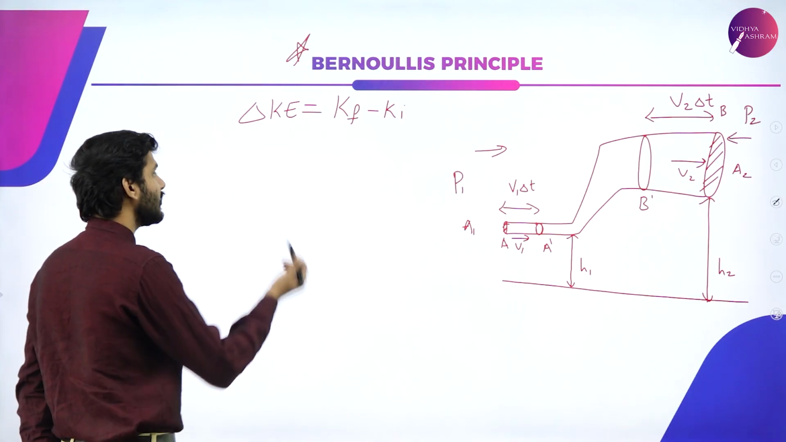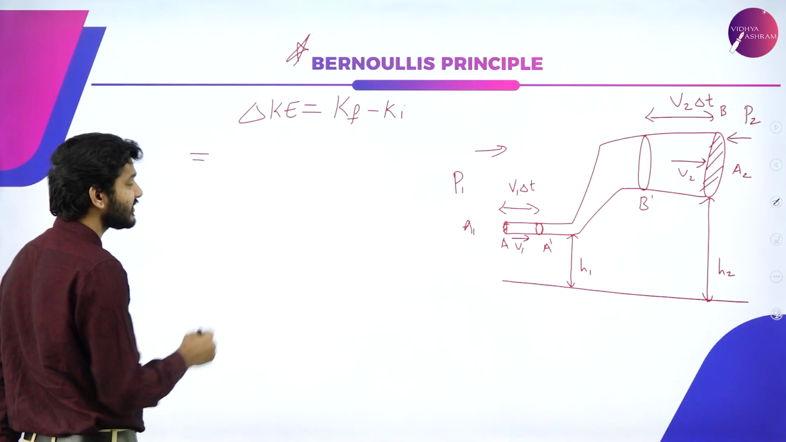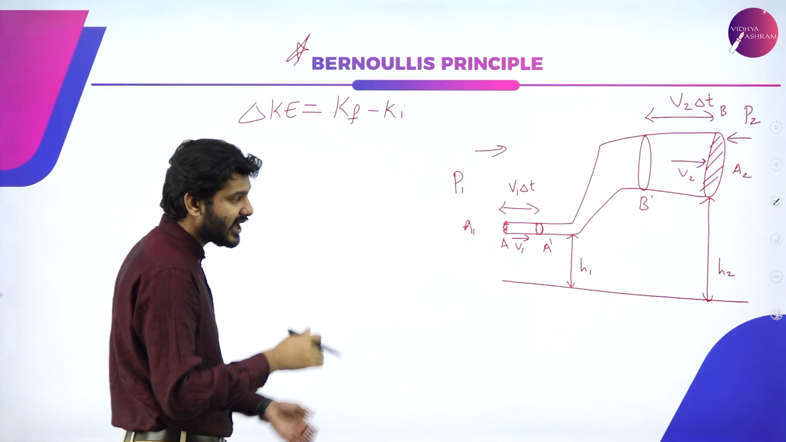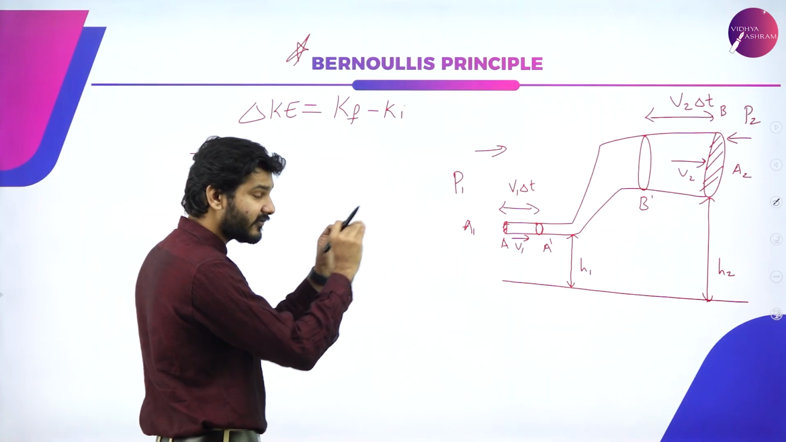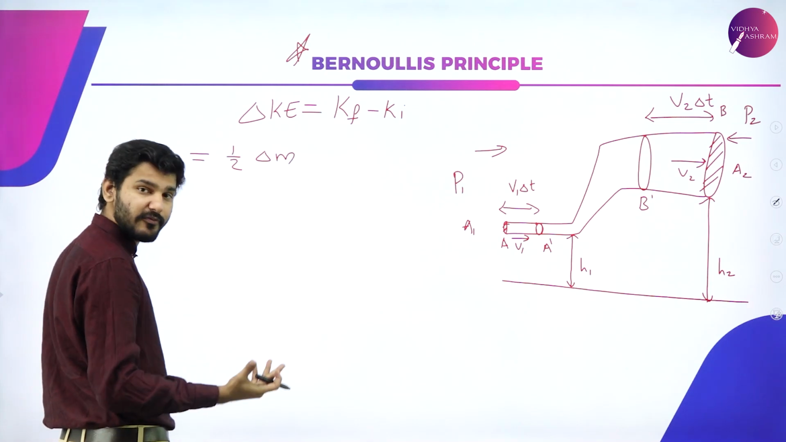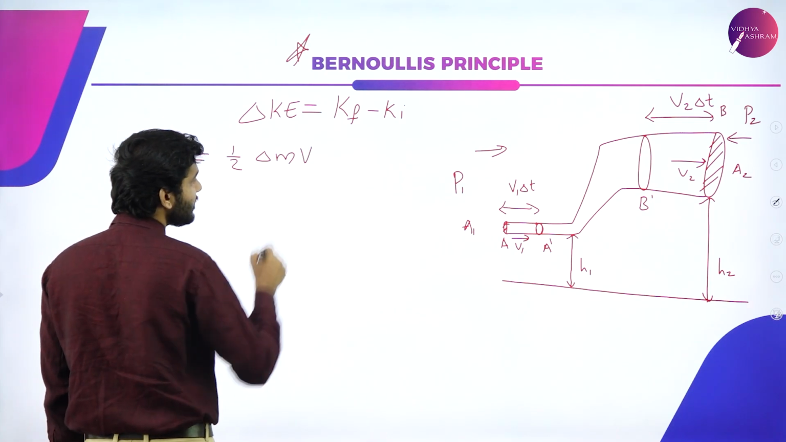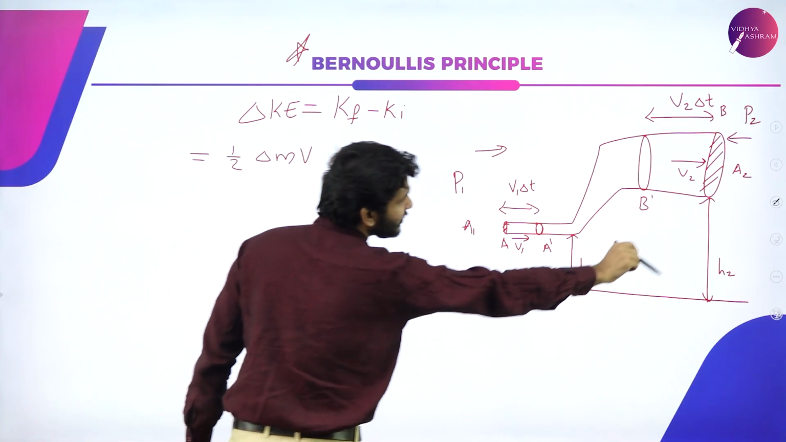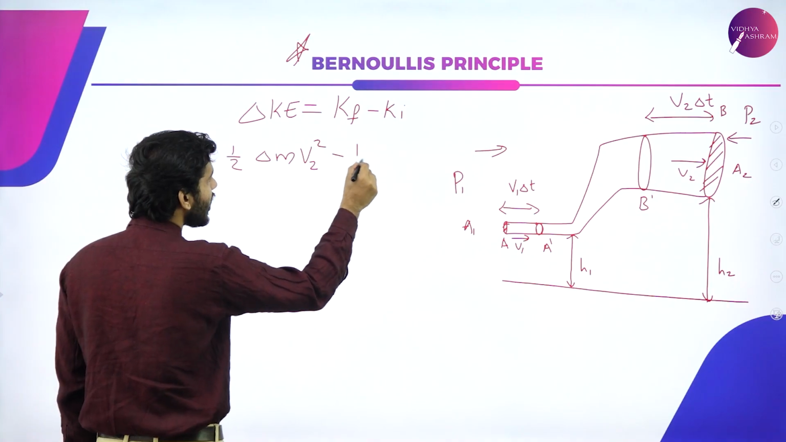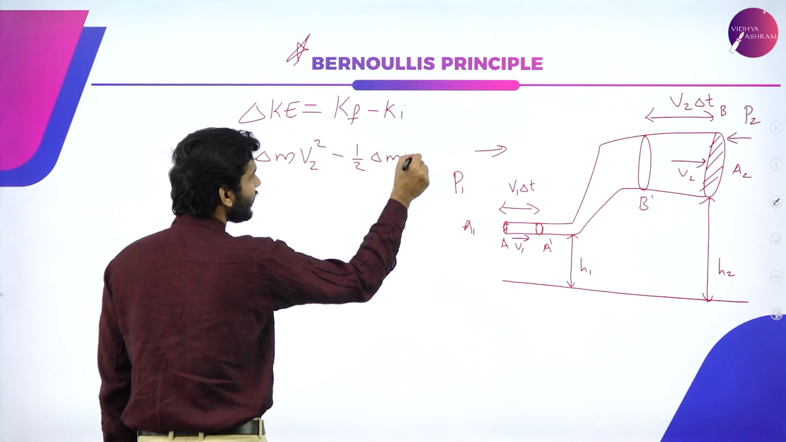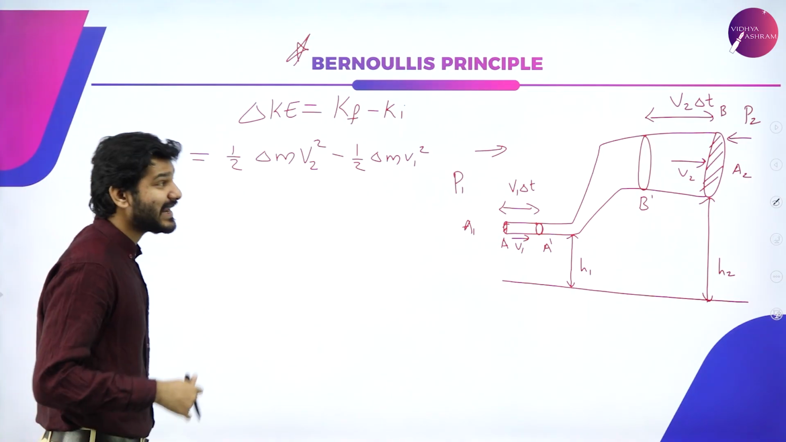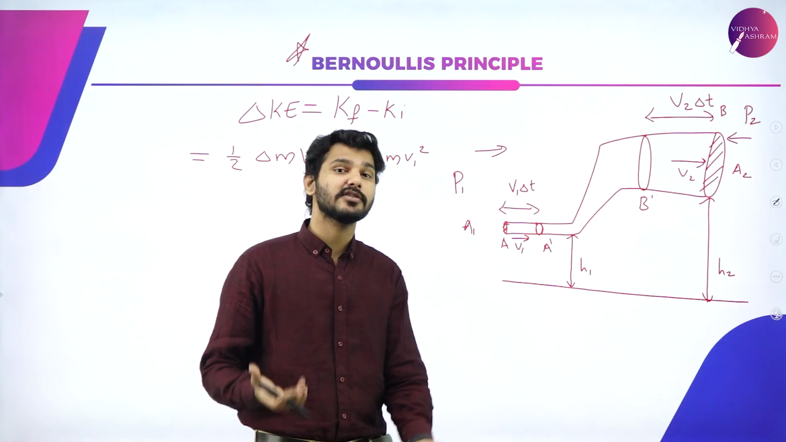Then I can say that the equation for kinetic energy is nothing but half mv square. But again, here it is only a very small amount of liquid that is passing through. So I'm taking it as delta m, the small amount of mass that is passing through, delta m v, what? It is final, so here it will be v2. So v2 square minus half delta m v1 square. Right. So again, this particular delta m should be expressed in terms of density.